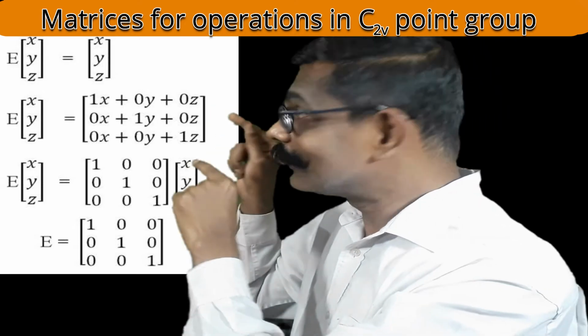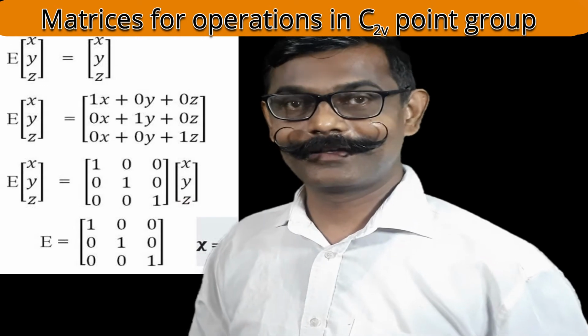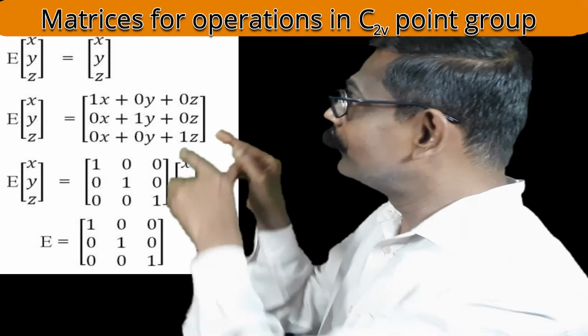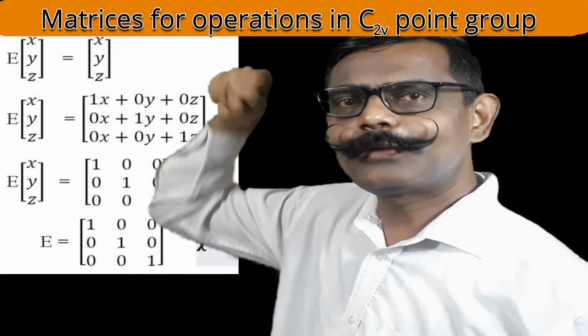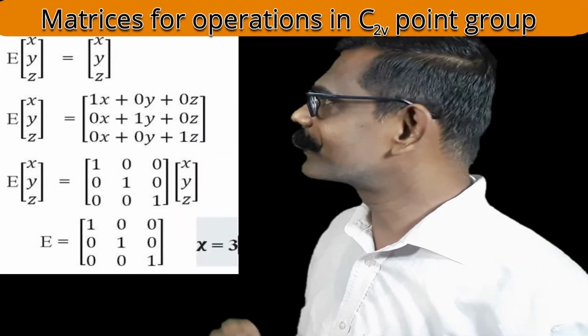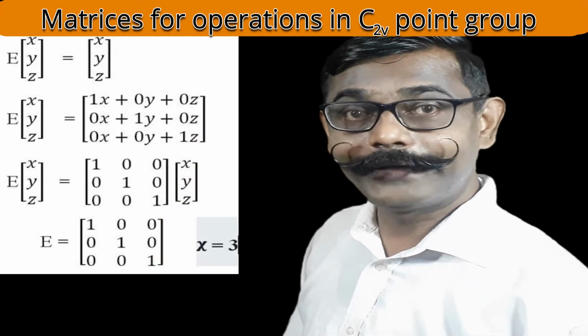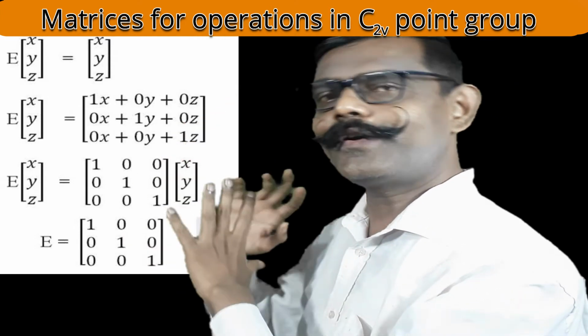This representation is with two different matrices. How? See here. In the next step, given one 3 by 3 matrix, only the coefficients of the previous equations are represented. What are the coefficients? 1 0 0, 0 1 0, 0 0 1.